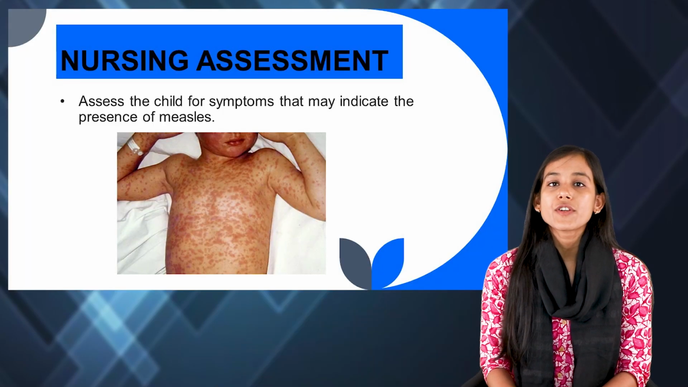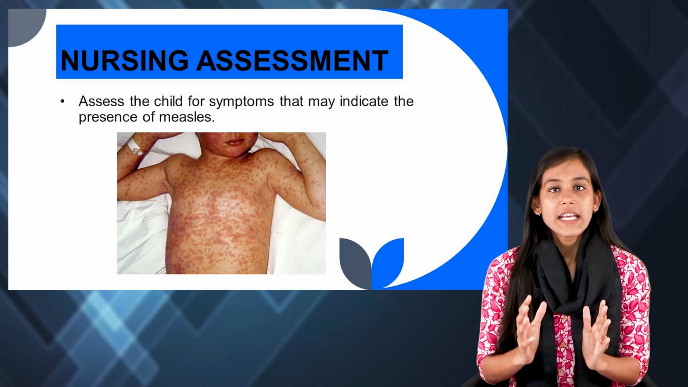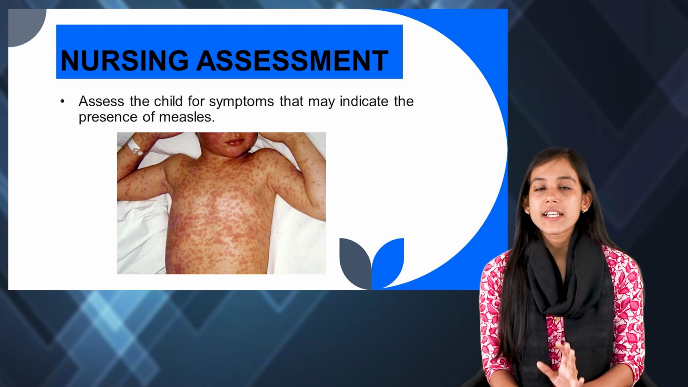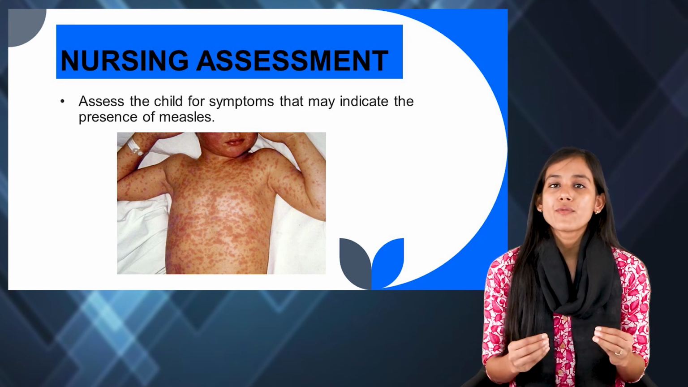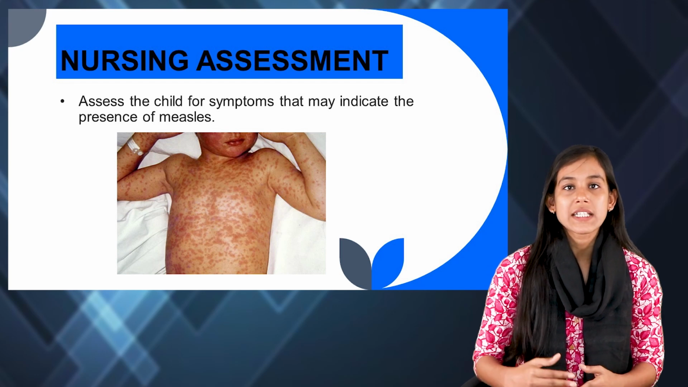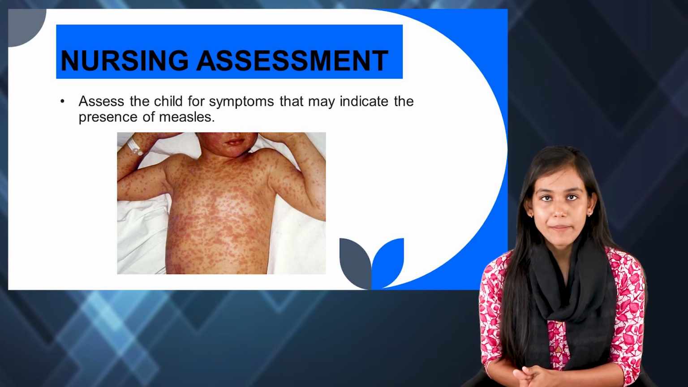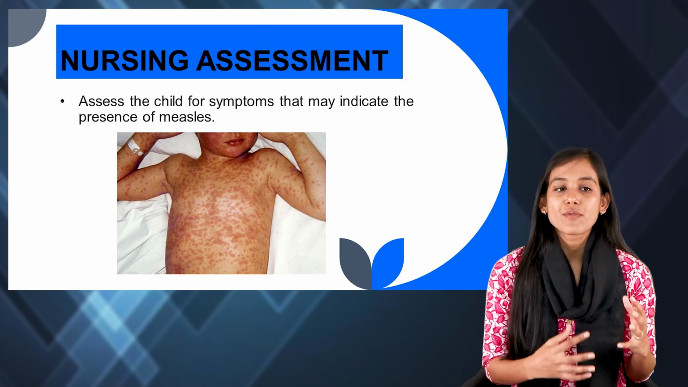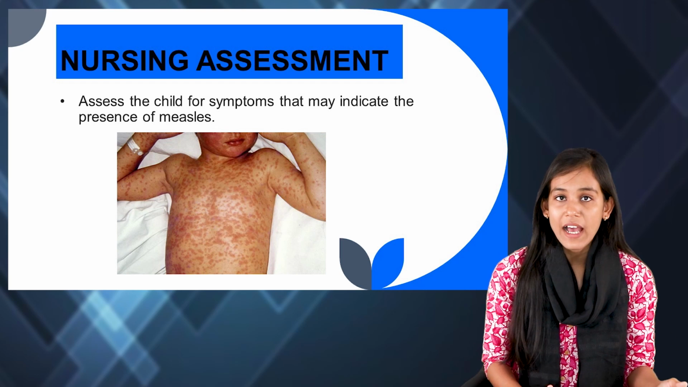Well, next, let us move on to the nursing management. In nursing management, first we would talk about nursing assessment. In nursing assessment, the first thing is that we would assess the child and look for symptoms, any sort of symptoms which indicate that the child might have measles. We have already learned about the signs and symptoms, so we know what signs and symptoms would occur if somebody is having measles.